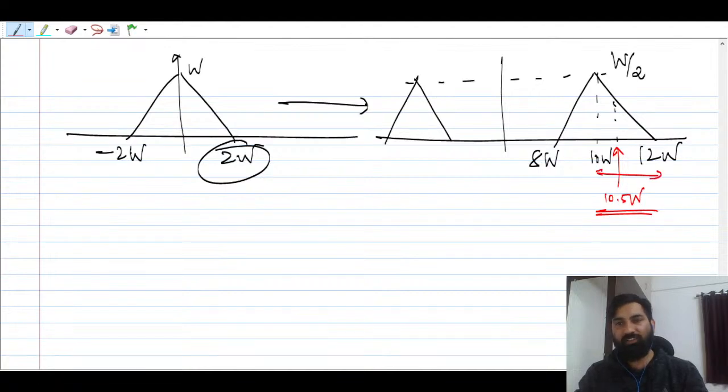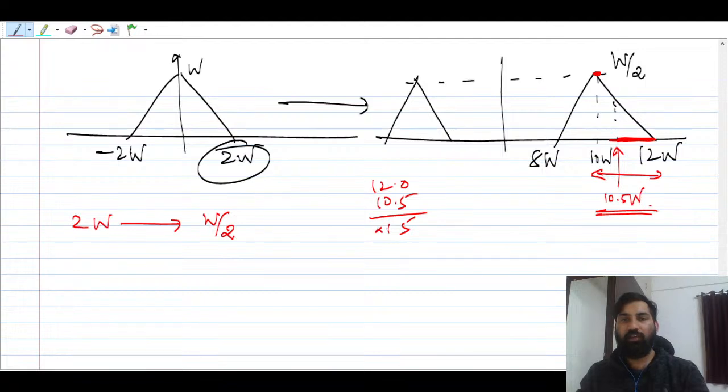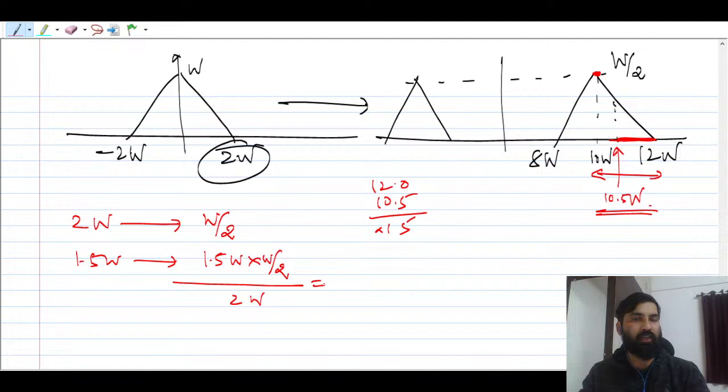You see, this is the width, 2w, and the magnitude here is w by 2. Now for 10.5w, what is the width? If you subtract 12 minus 10.5, that is 1.5w. So 1.5w into w by 2 upon 2w, so it will be nothing but 1.5w by 2.